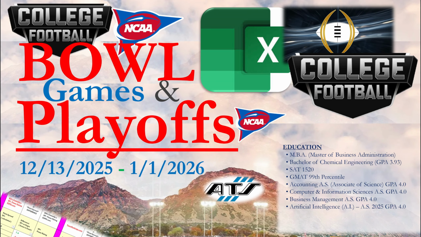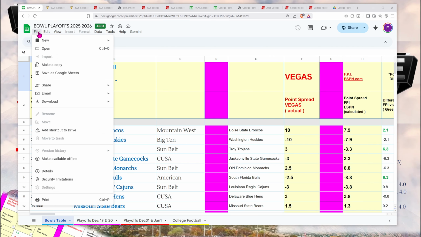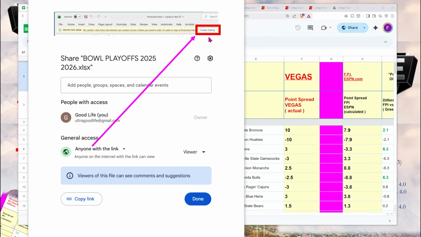Go to the description box below this video, click the link at the top, and it will take you to my Google Drive, which has my Excel file named Bowl Playoffs 2025-2026. To download this Excel file to your computer, click File, Download, Microsoft Excel. Once you've downloaded it, click Enable Editing.